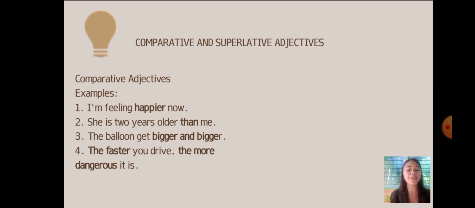Or: when you drive faster, it is more dangerous. In this example, the faster and the more dangerous are the comparative adjectives. And we often use the with comparative adjectives to show that one thing depends on another.